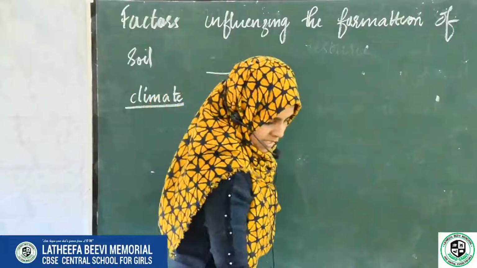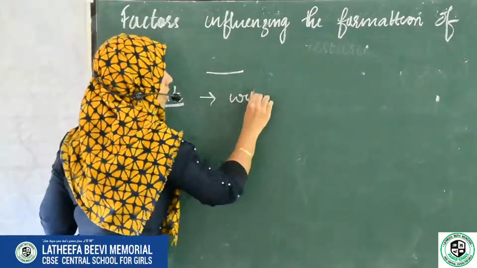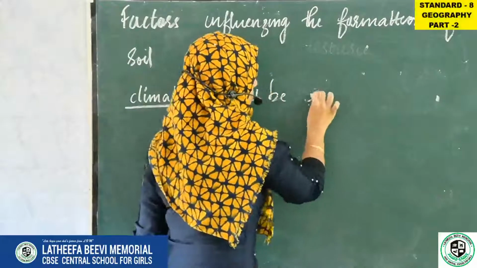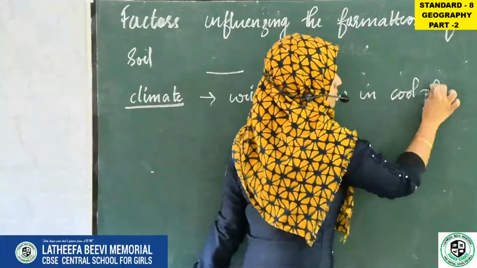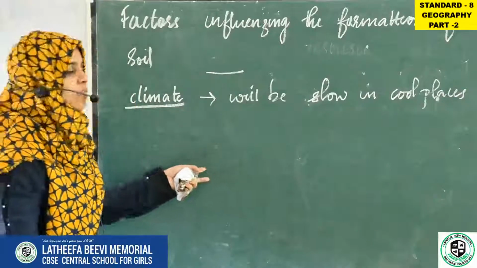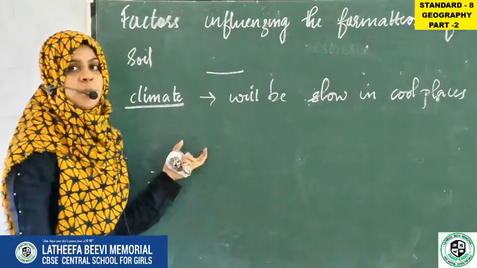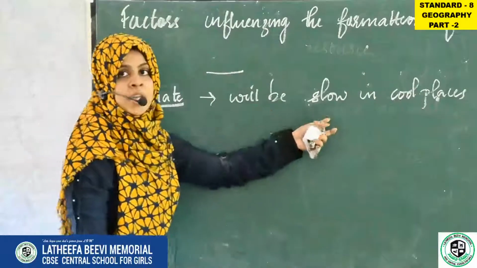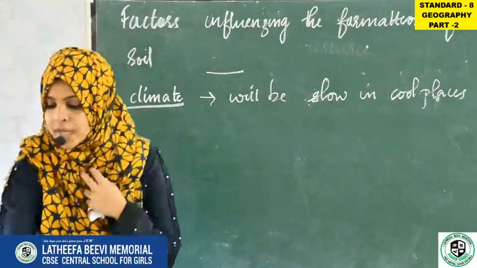The first factor is the climate, and soil formation will be slow in cool places. If it is a very cold place, soil formation will be slow. So what are the factors influencing the formation of soil? The first one is the climate. It means soil formation will be slow in cool places. In cool places soil formation will be very slow.